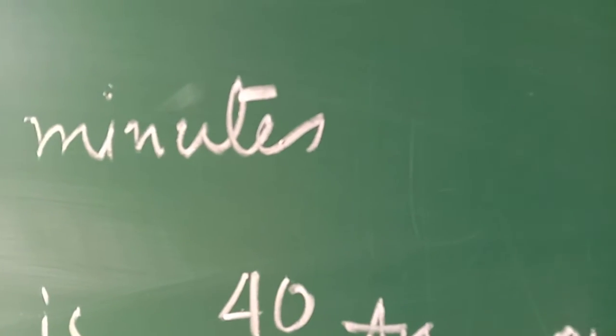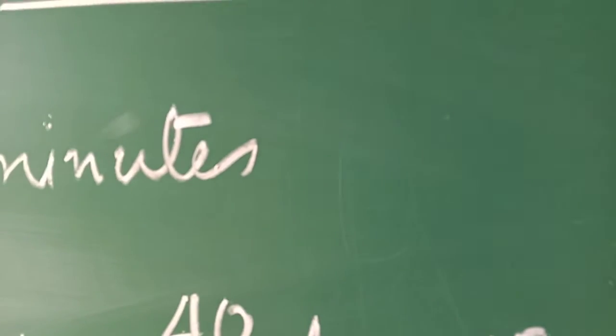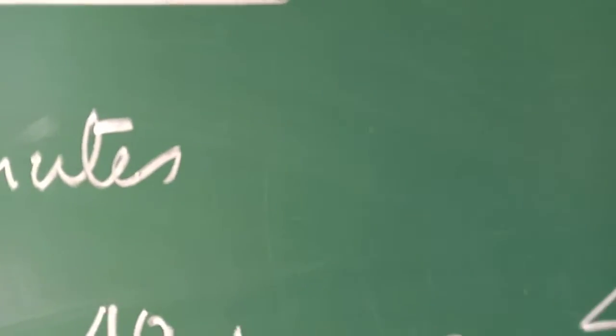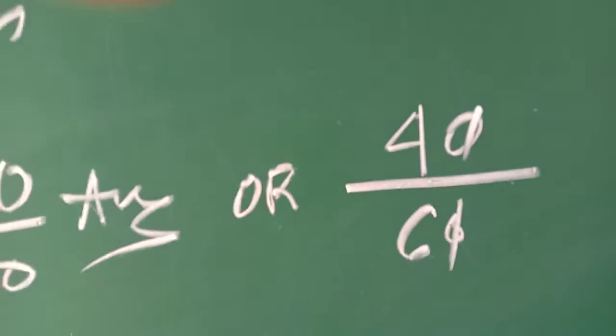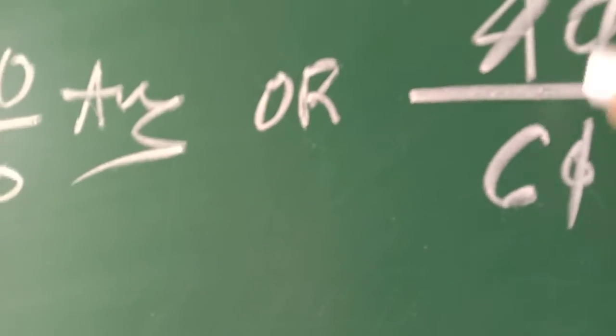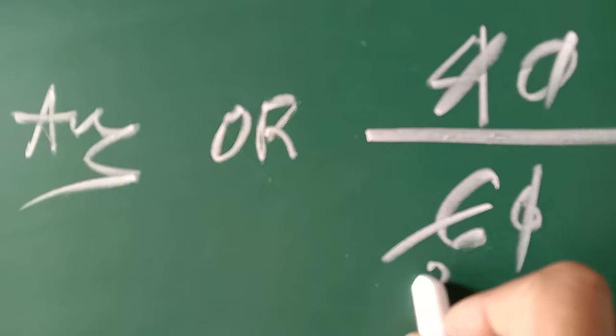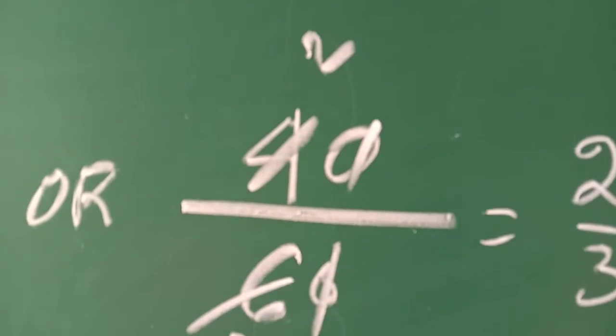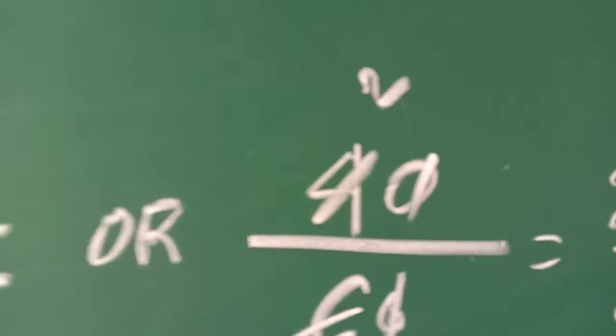As it is 40 by 60, 0 and 0 cancelled out, and then 2 twos are 4, 2 threes are 6. So you can write 2 by 3 also. Understood? Both the answers are correct.